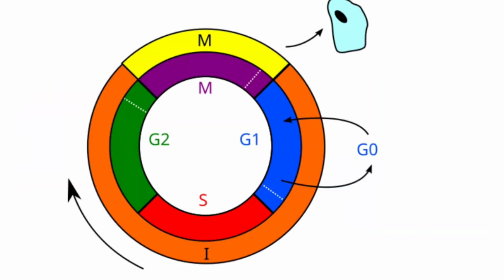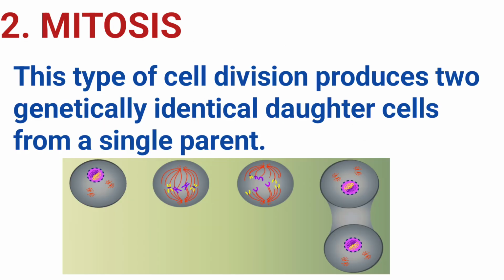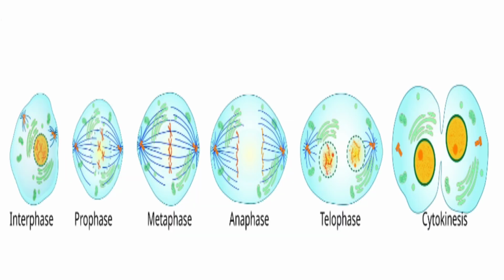After interphase, the cell can decide to enter either mitosis or meiosis depending on the goal of cell division. Let's dive into mitosis. Mitosis produces two genetically identical daughters from a single parent cell. These daughters resemble exactly the parent cell. This process is involved in body growth and repair.